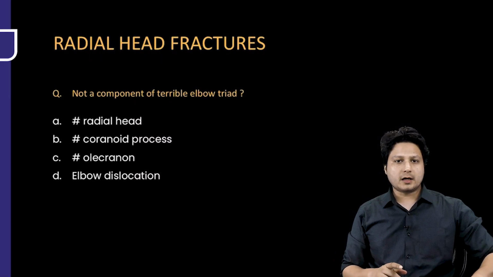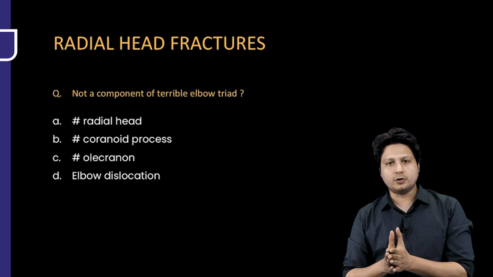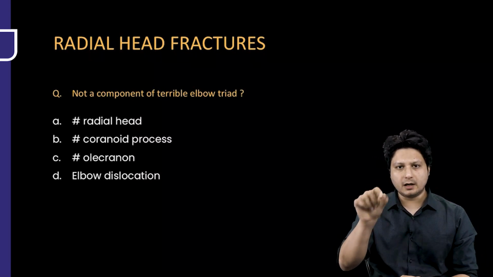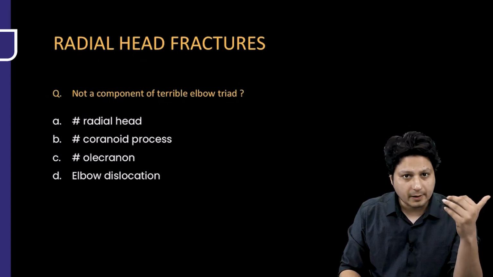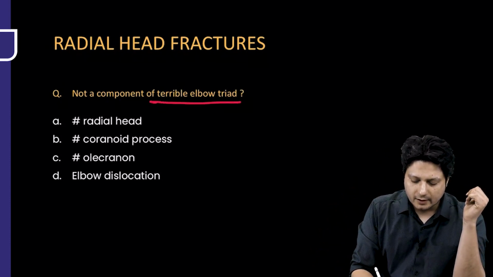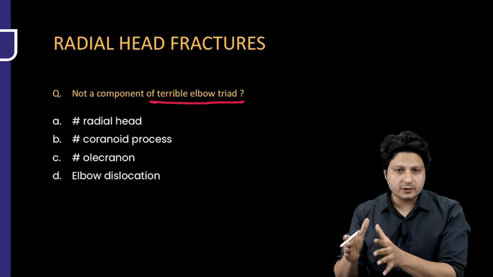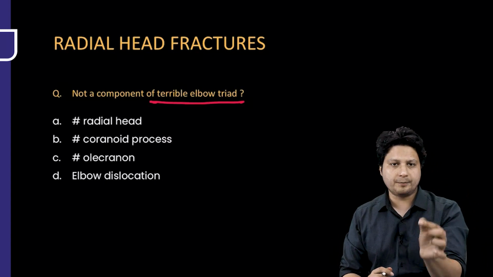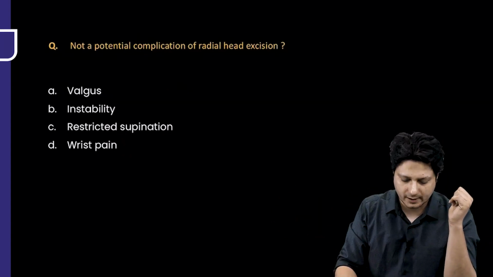Alright, so another potentially important topic is the fractures around the radial head. You see, there are multiple eponymous fractures involving the radial head injury. There are several sample questions before we talk about this topic, like terrible triad. It can be very easily asked. Three are going to be the options which go in favor of a triad, and one option will be the answer for the question, which of the following is not a component of terrible triad of the elbow.